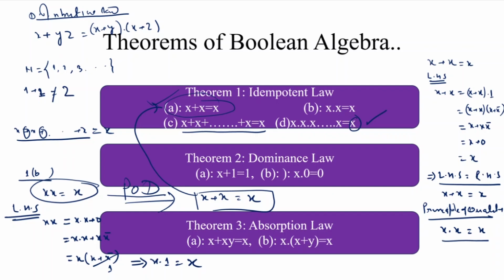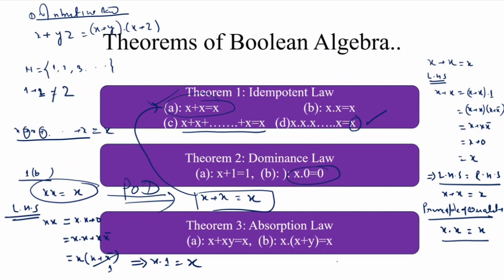The second theorem is the dominance law. The dominance law says that x plus 1 is equal to 1, and the second law is x dot 0 is equal to 0. Here, for proving x plus 1 equal to 1, the first part of the dominance law,